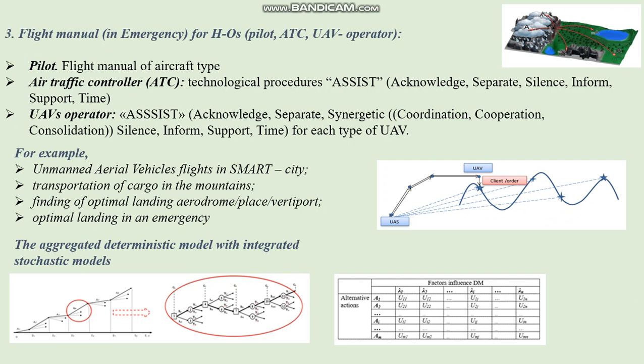For decision making in the selection of an optimal alternate aerodrome place or vertiport in the case of emergency landing, the following input data are needed: calculated route of direction, an aerodrome of departure and its characteristics, an aerodrome of destination and its characteristics, a list of alternate aerodromes according to the calculated route, a type of RPA and its tactical and technical characteristics, current flight situation, difficult conditions of flight realization, and additional factors that influence air traffic.